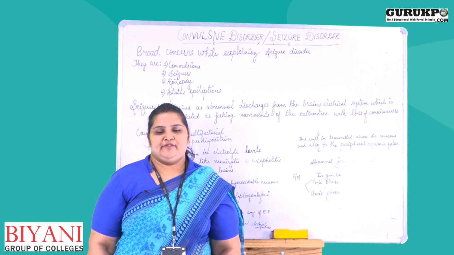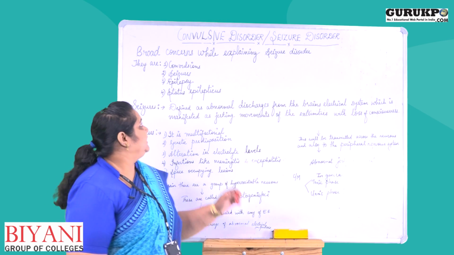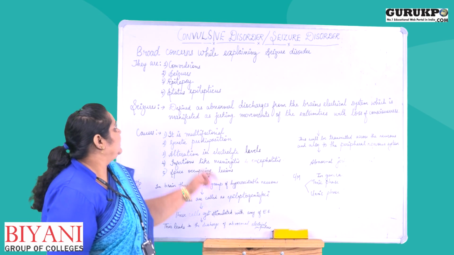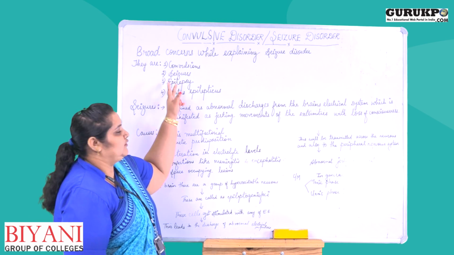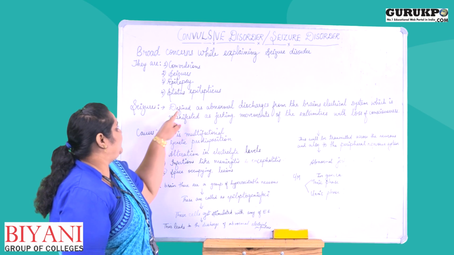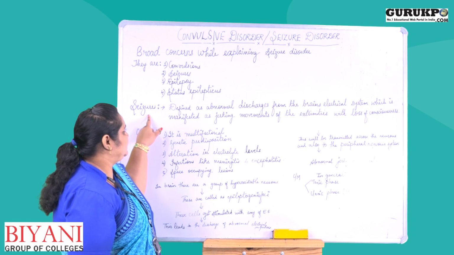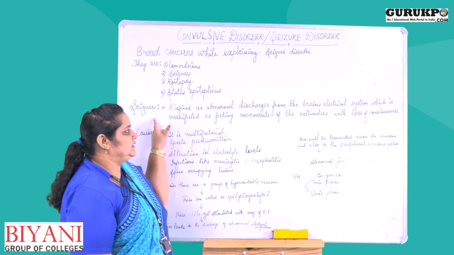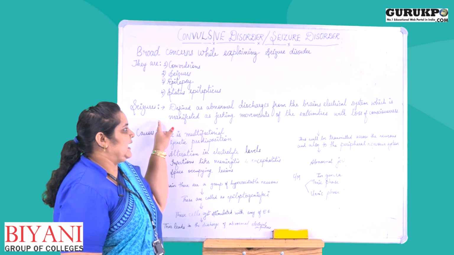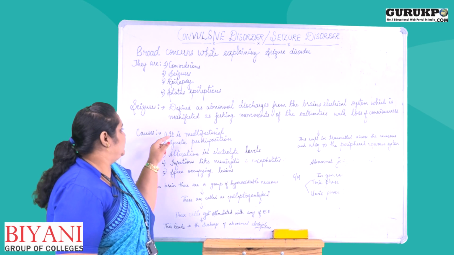So, today we have discussed convulsive disorder. We have seen the broad concerns while explaining seizure disorder: convulsions, seizures, epilepsy, status epilepticus. We saw the definition of seizures: abnormal discharges from the brain's electrical system, manifested as jerking movements of the extremities with loss of consciousness.